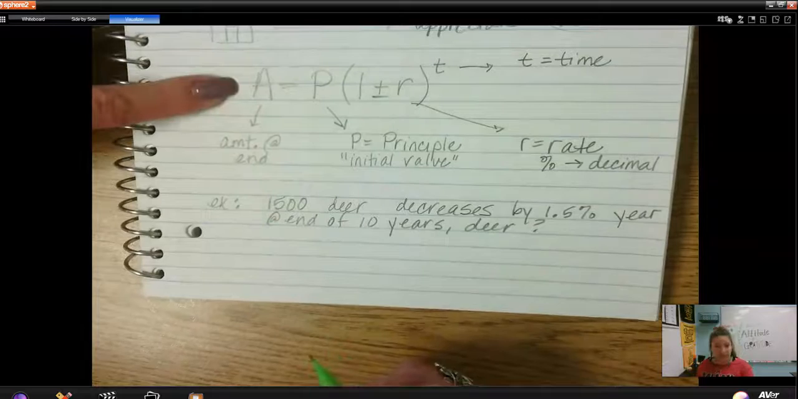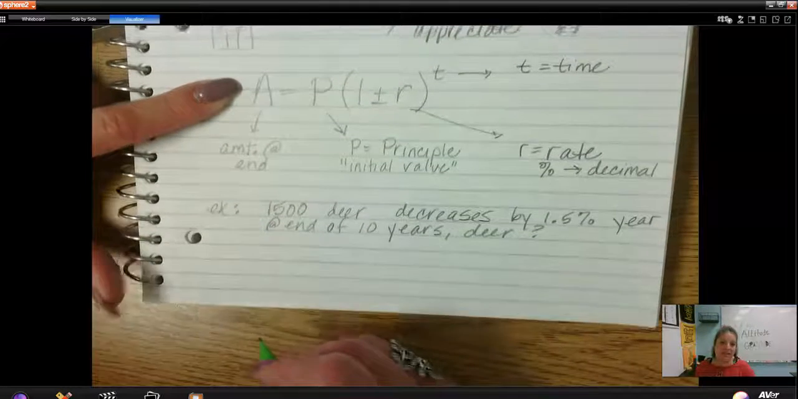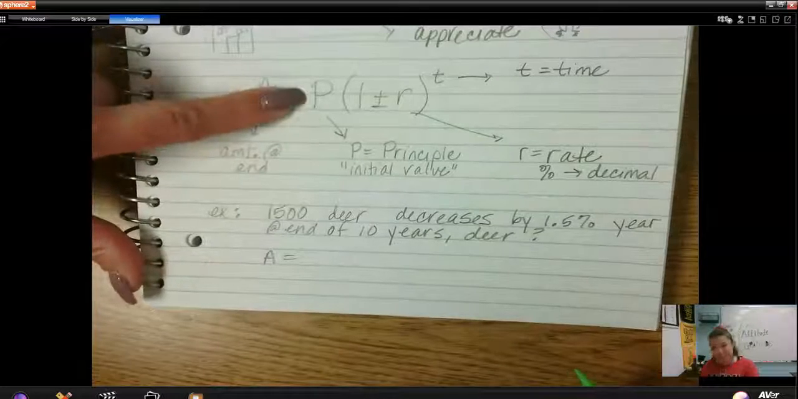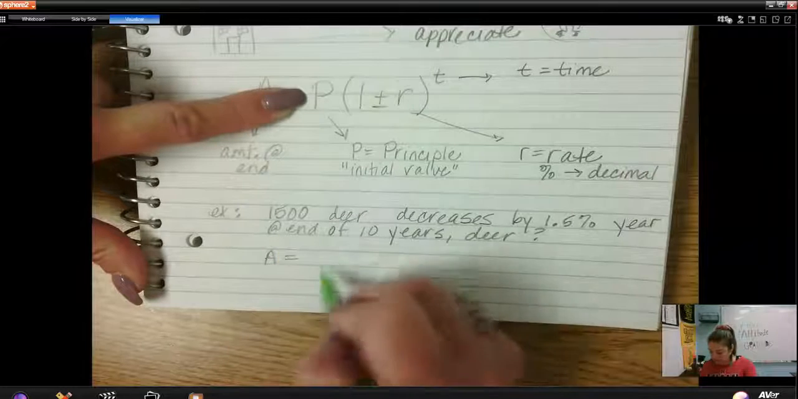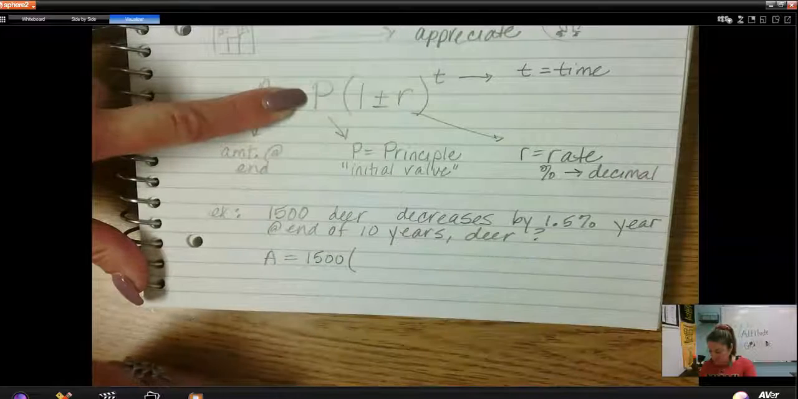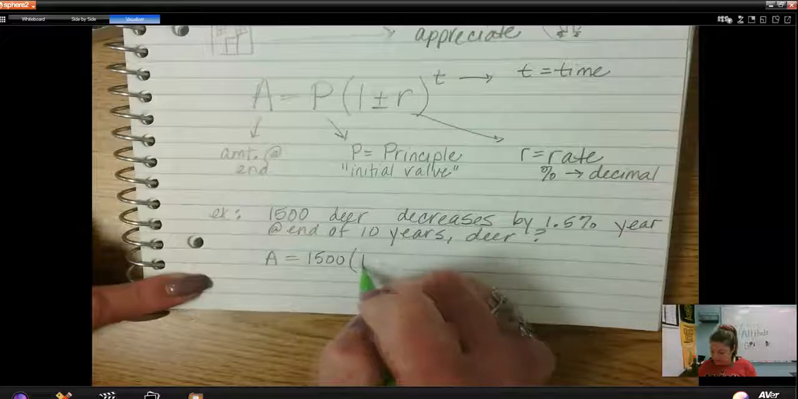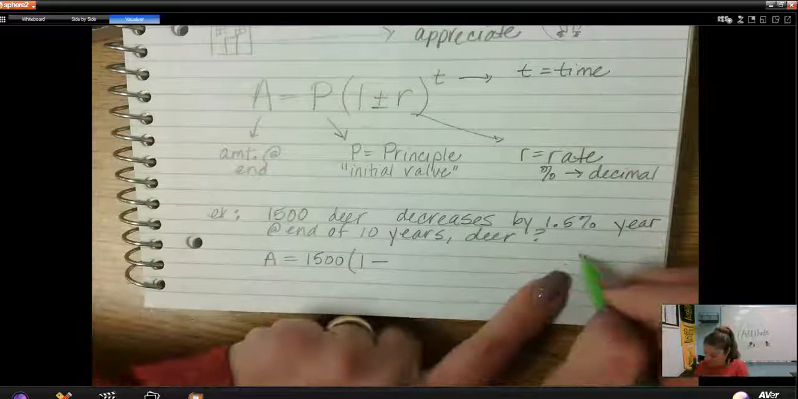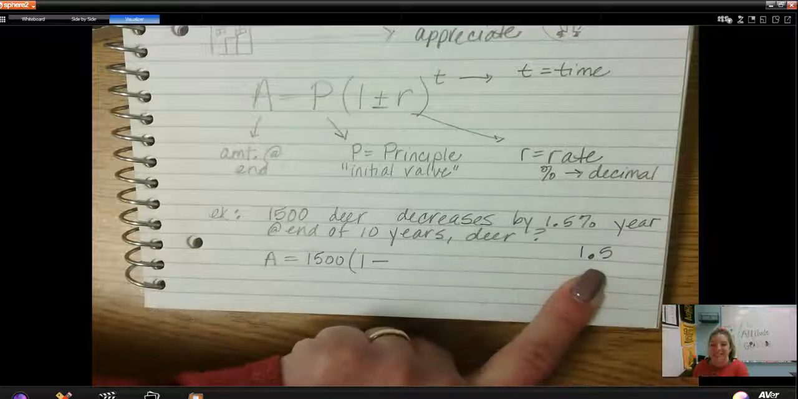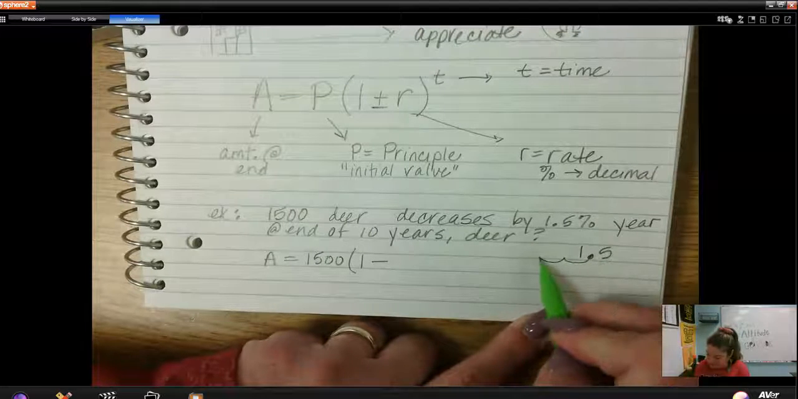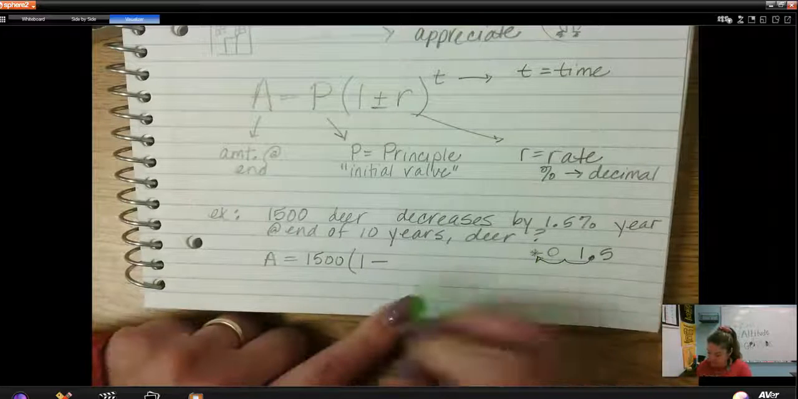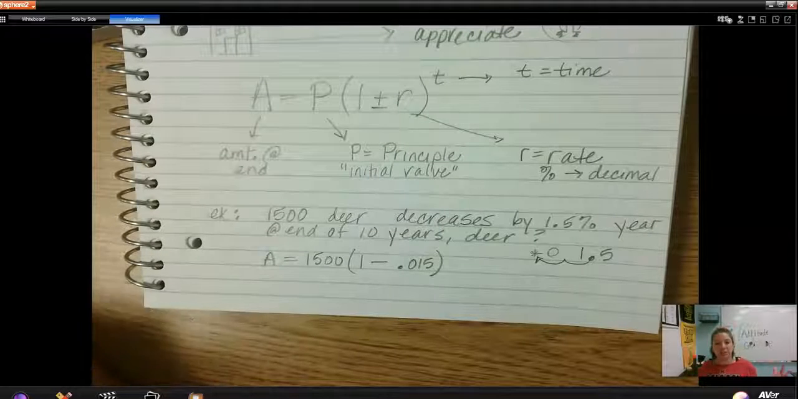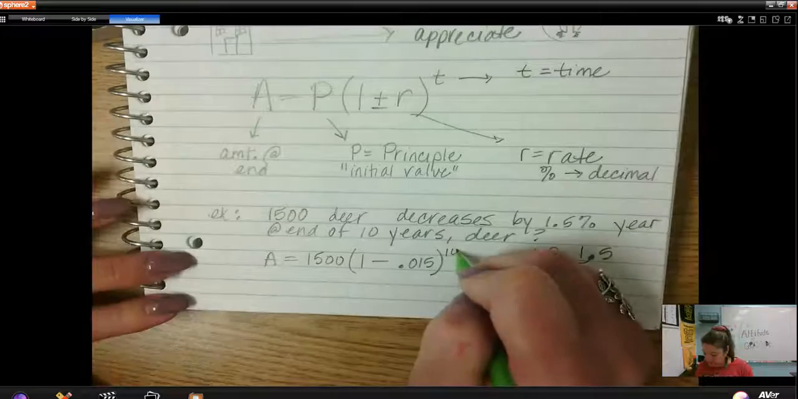So according to this formula, A is the amount at the end of the time. And so that's what we're asking. That's what we don't know. P is the initial value, the principal amount. And so we start with 1,500 deer. Then because we're decreasing, we're going to do 1 minus. And then again, here's where that tricky part comes. So the 1.5%. If I take 1.5% and write it as a decimal, remember your decimal place goes 2 places to the left. So it's 0.015, okay? And we're going to raise it to the 10th power because we're looking for 10 years.